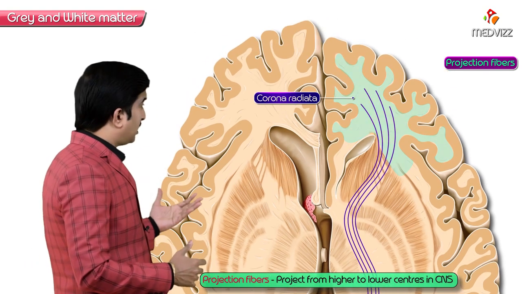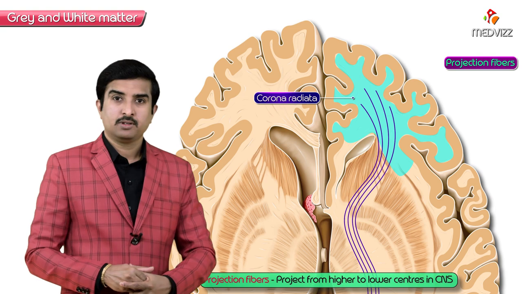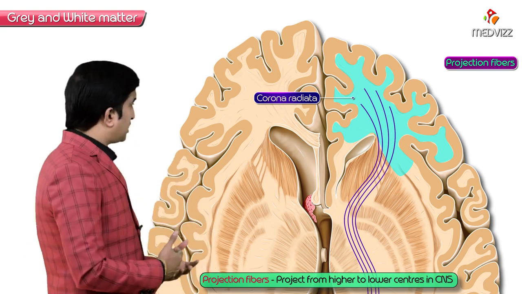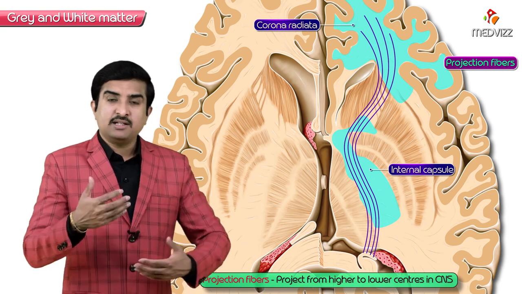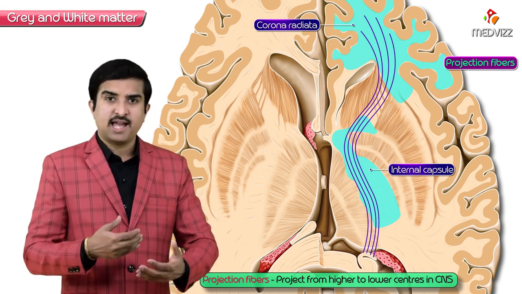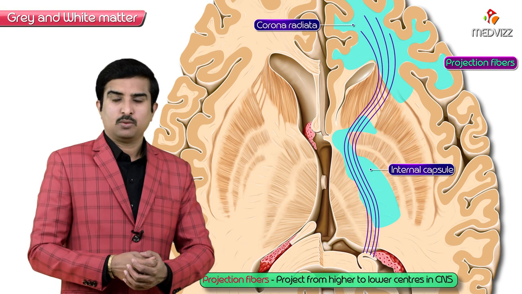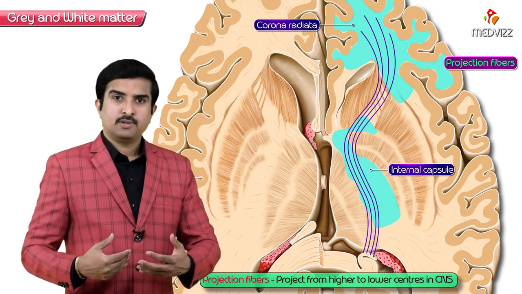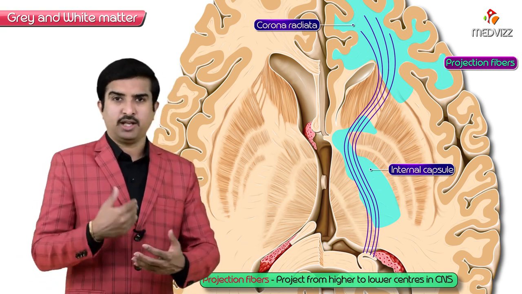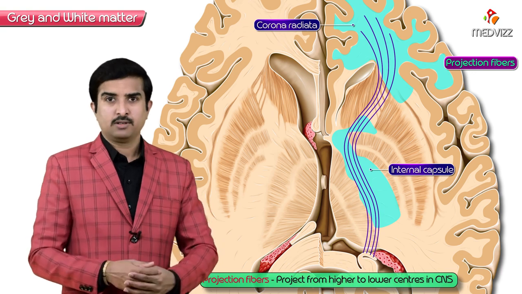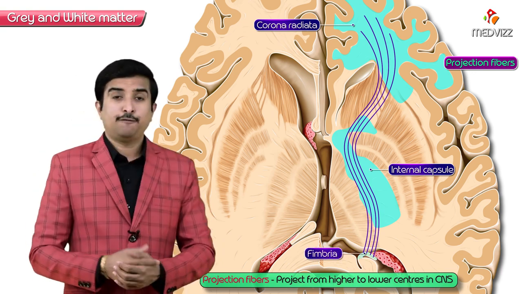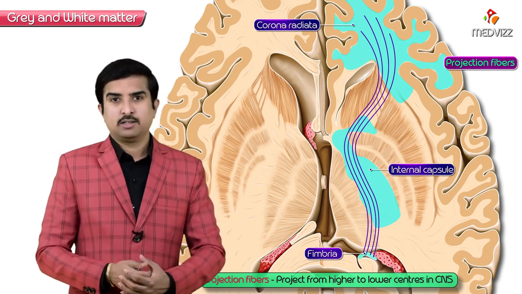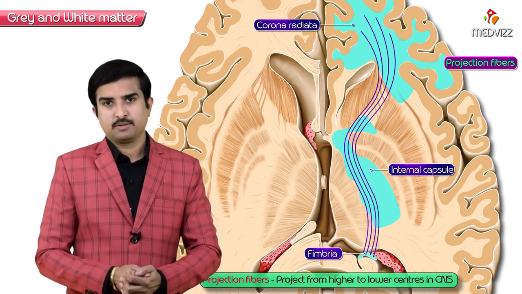The corona radiata is the best example, because the corona radiata as well as the internal capsule both contain ascending as well as descending tracts, which carry information from the body and give information from the brain to the body. So it contains both the tracts. Other than the corona radiata and internal capsule, the fimbria, all these are projection fibers.